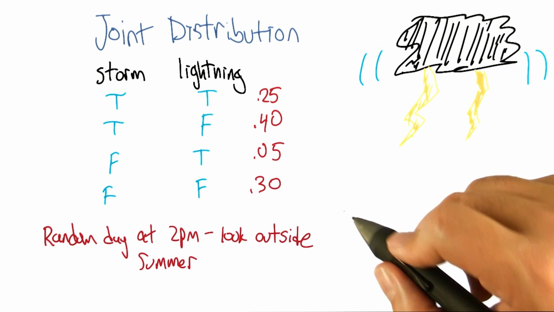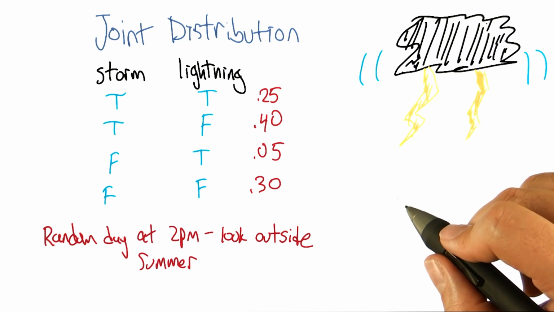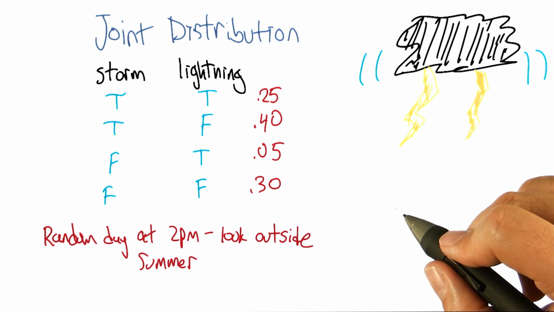There you go. All right, so this is a joint distribution, and now we can actually ask various kinds of questions about this. Oh, you know what would be a good form for asking a question?